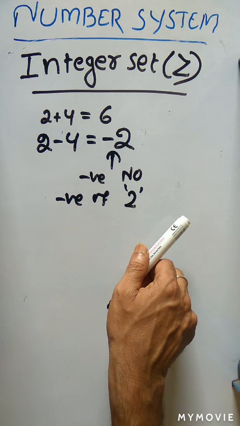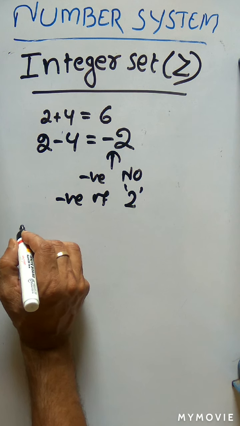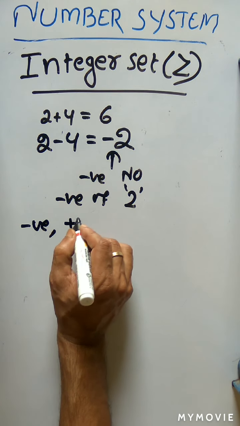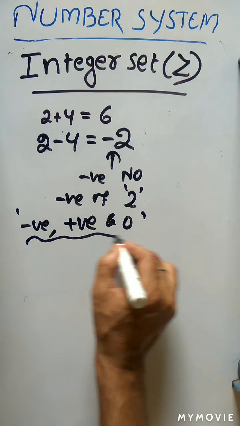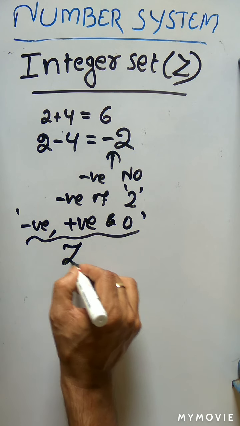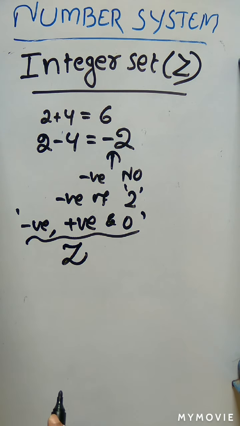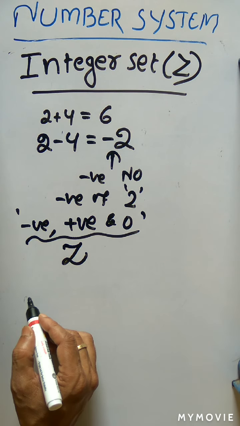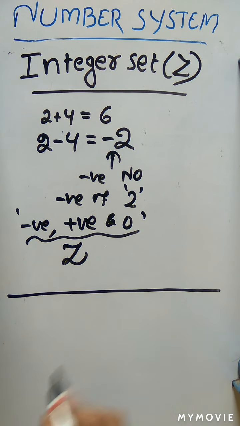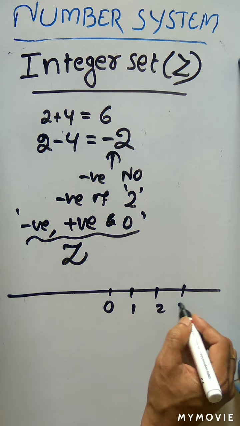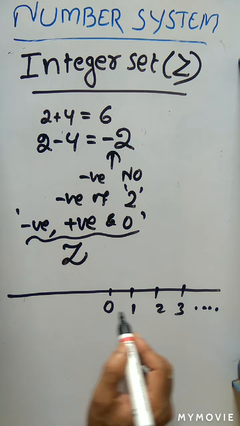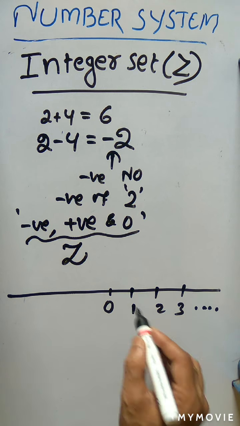Okay. So now we can say these negative numbers, positive numbers and 0 all come in a new set, that is called the integer set. If we represent the integers on a number line, let us say this is 0, this is 1, 2, 3 up to infinity, and here 0, 1, 2, 3 up to infinity is which set?